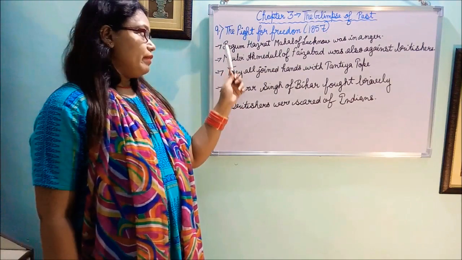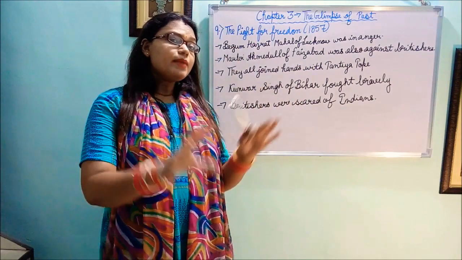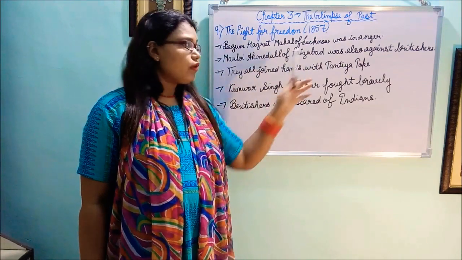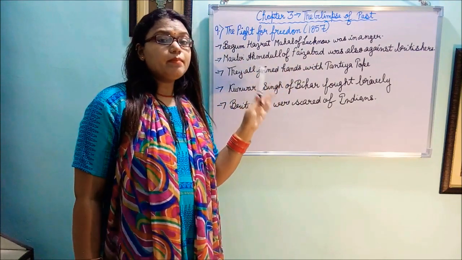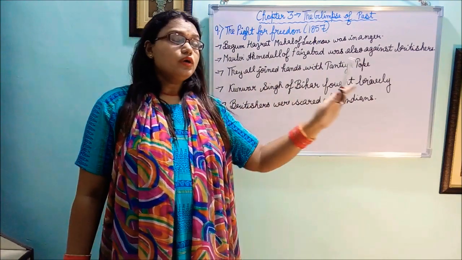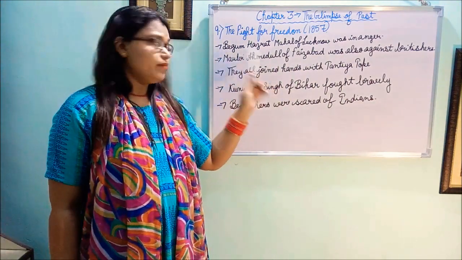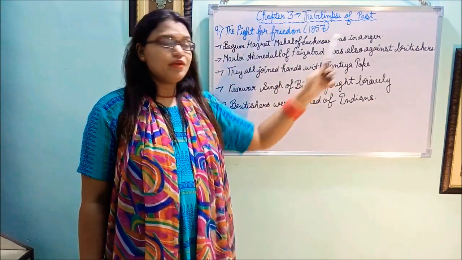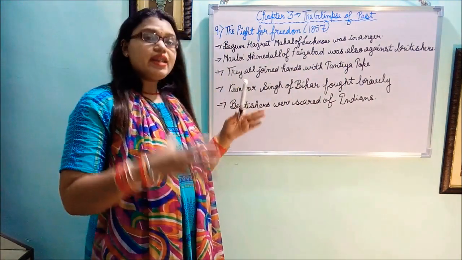Now, in this fight, Begum Hazrat Mahal of Lucknow, which at that time was a very big state, was in rule. The Britishers took her kingdom because she was a lady. They passed a rule that a lady cannot rule over a state. So they took her kingdom. She was so angry. Maulvi Abdullah of Faizabad was also angry against the Britishers due to some reasons. They all were Muslims. They were having a very big army.